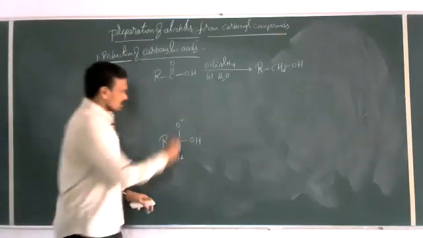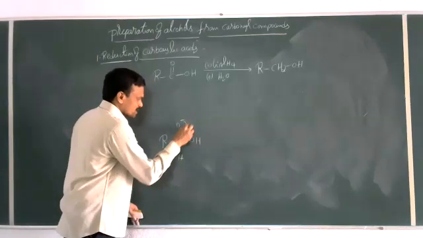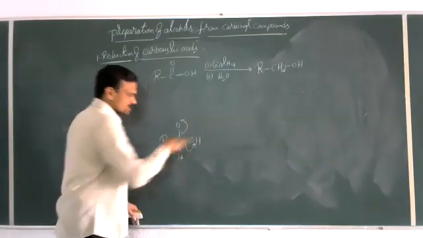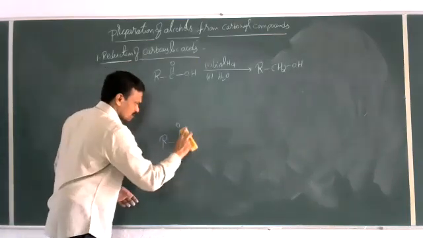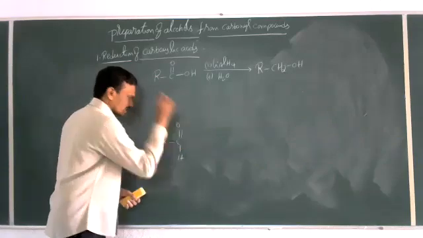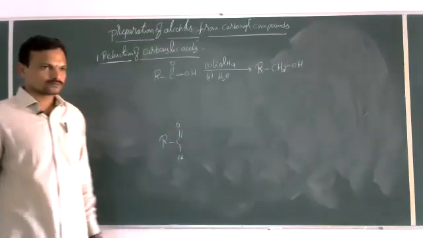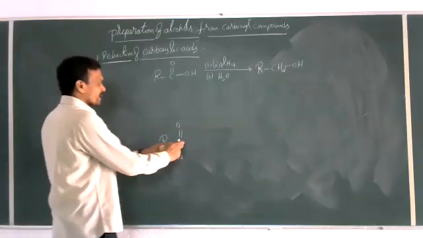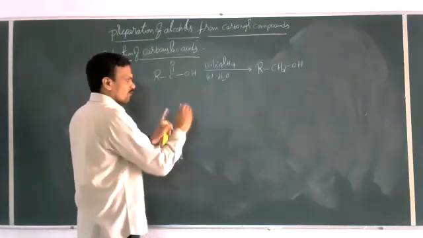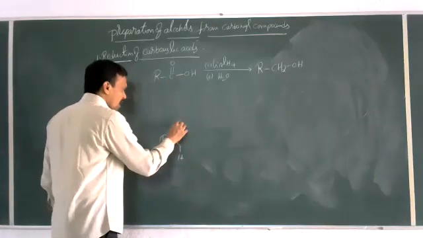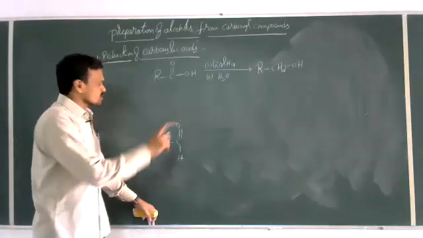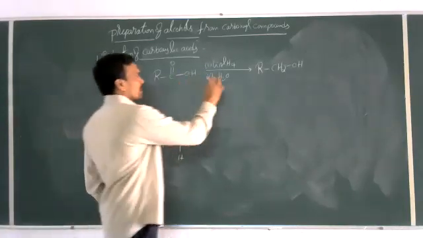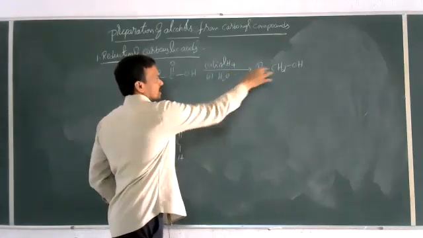Then this electron pair is released back, and OH minus separates. If we remove OH minus and the pi electrons come back, we get RCHO. Again this RCHO is attacked by H minus, and we get RCH2O minus. By transferring a proton from a water molecule, we get RCH2OH.